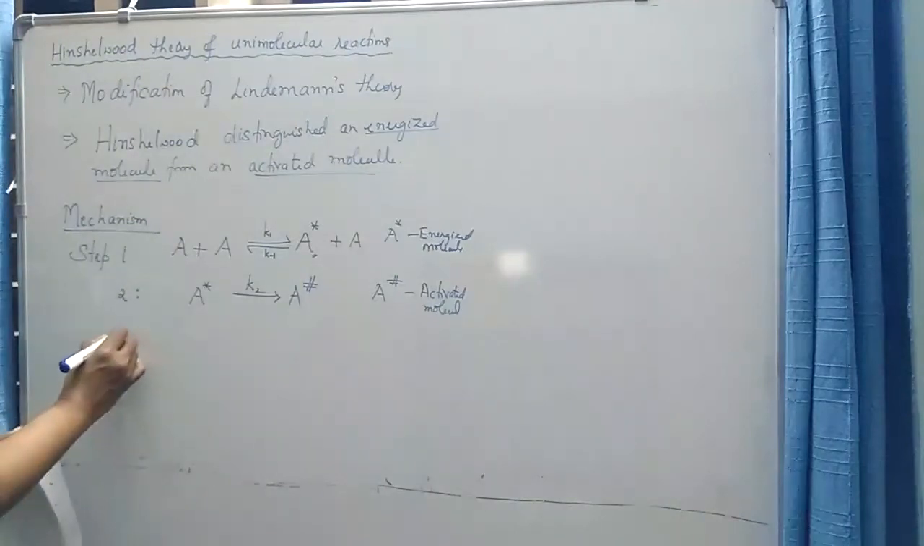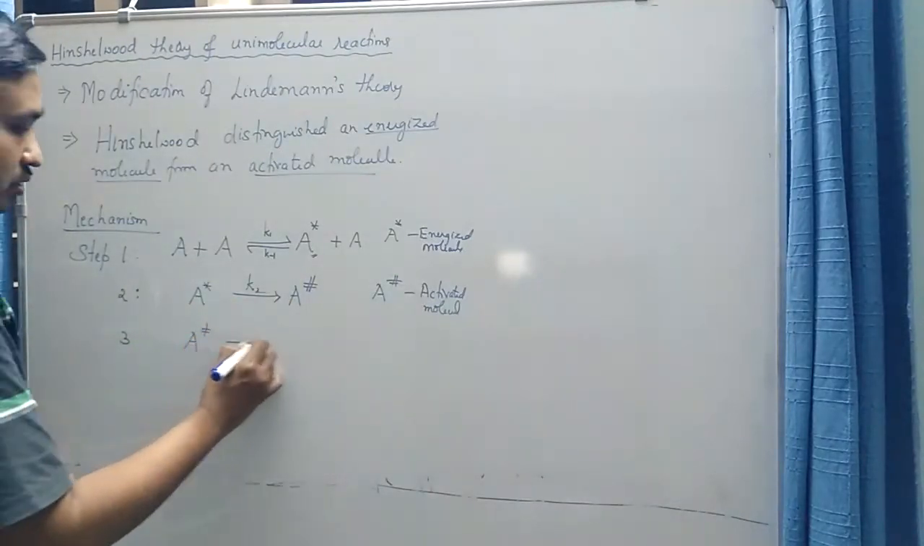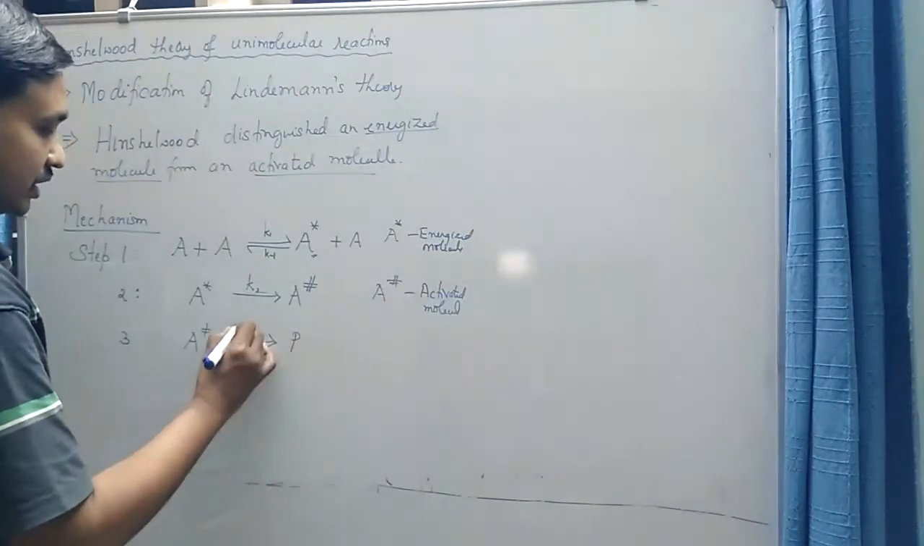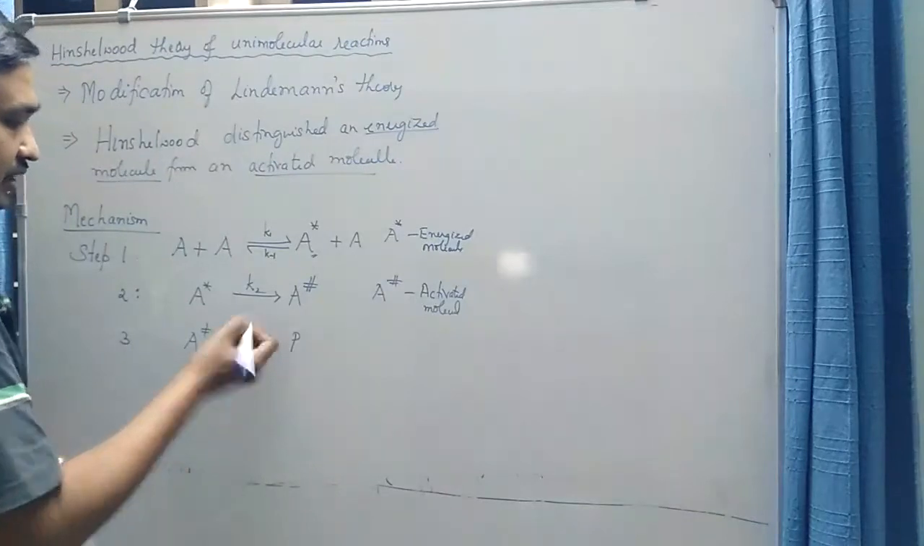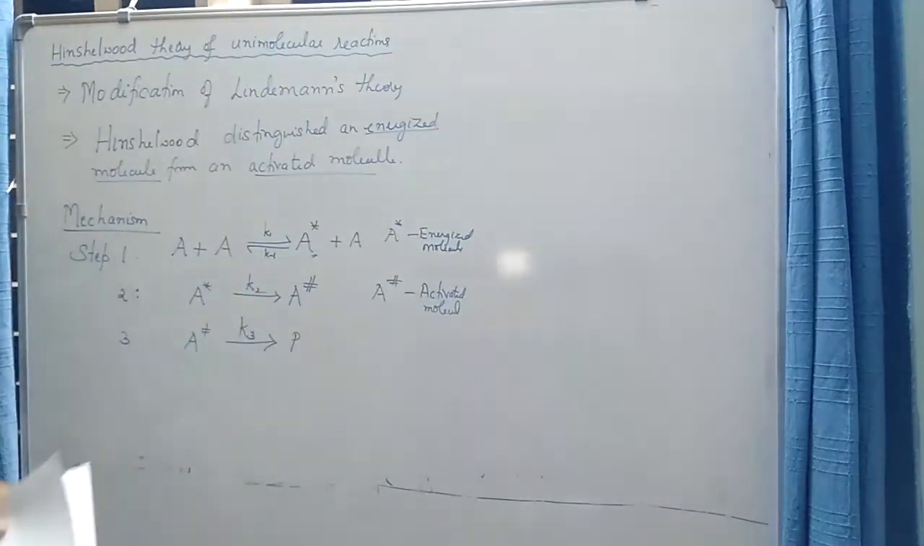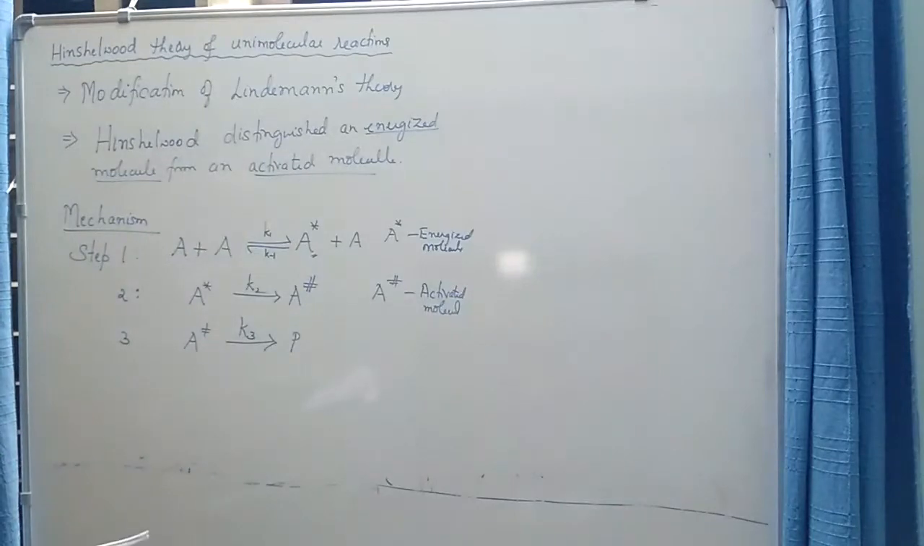And finally, in the third step, this activated molecule will pass on to form the final product. The rate constant of this may be taken as K3, or it is sometimes written as K dagger. So the mechanism involves three steps. The important point here one should understand is the definition of an energized molecule and an activated molecule.